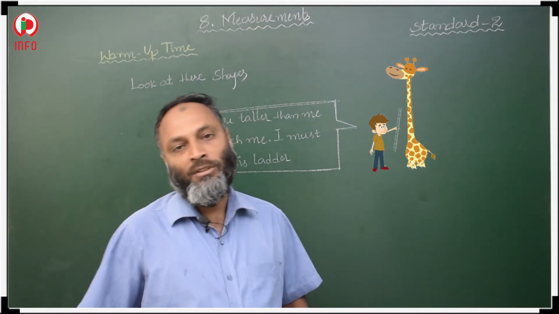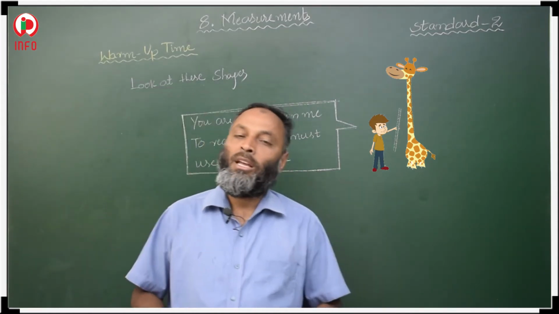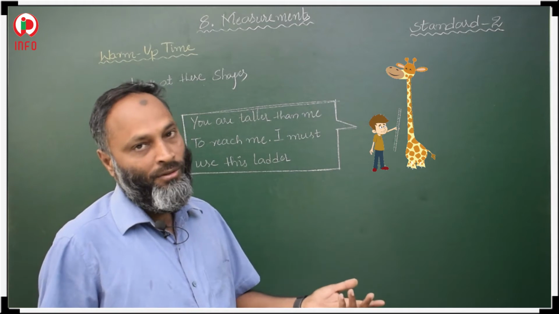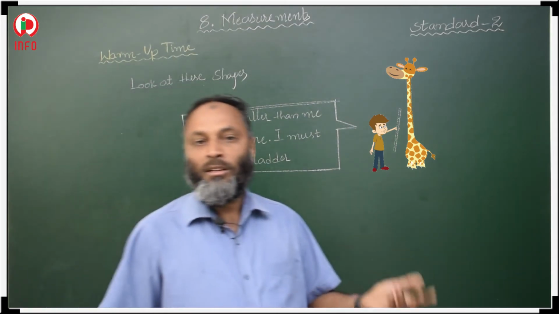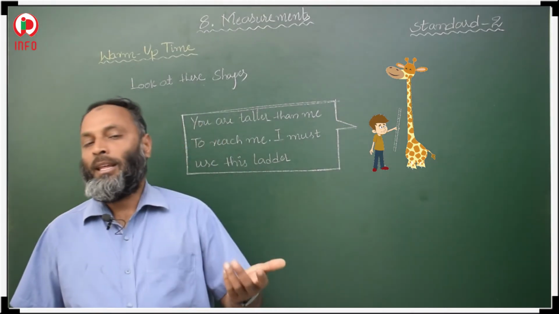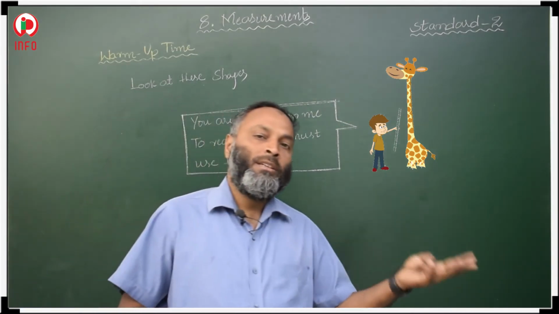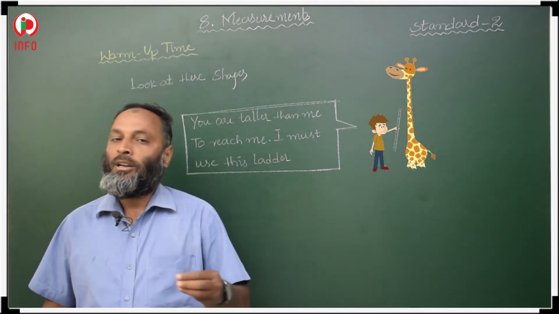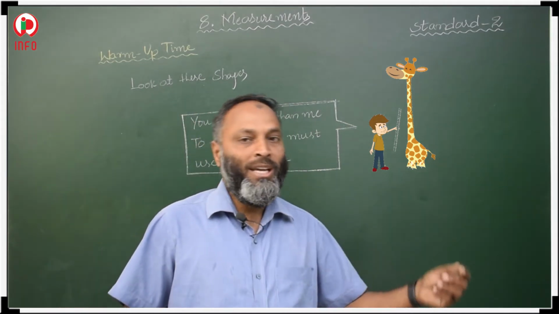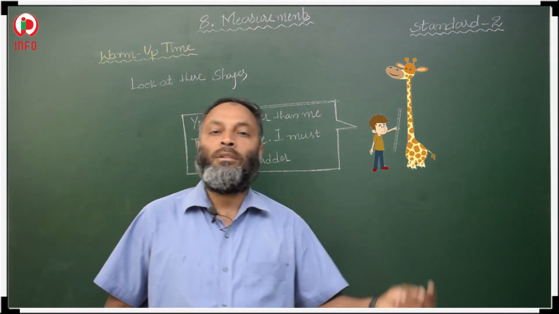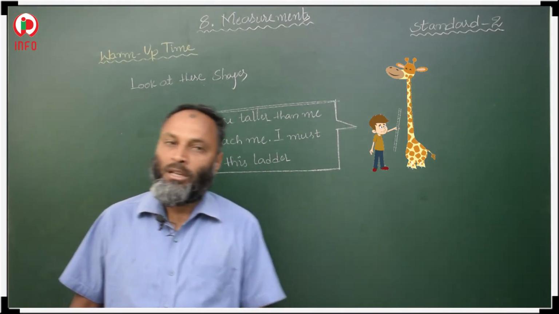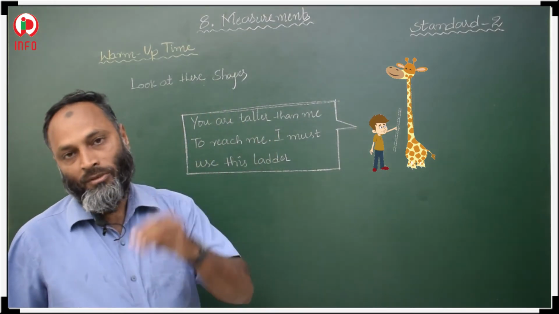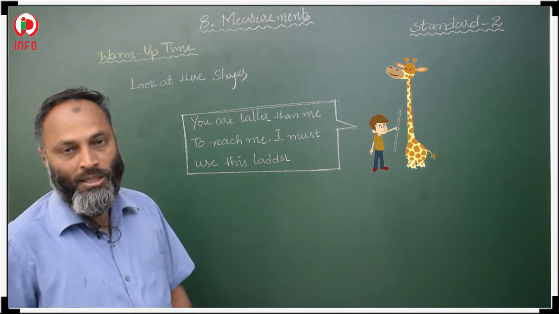Then what are the units? What are the units we are using to measure? What units are we going to use to calculate the length of an object, the weight of an object, or the quantity of an object? Here, length, weight and quantity are the three things we are going to measure in our day to day life. The quantity of an object is its volume. All these three concepts we are going to discuss in this chapter.